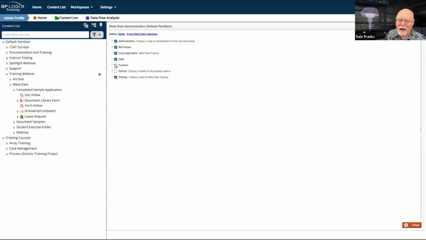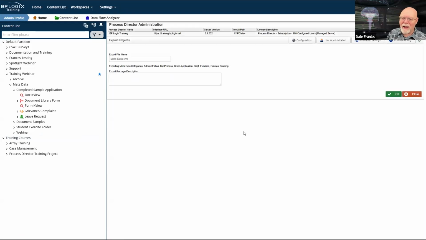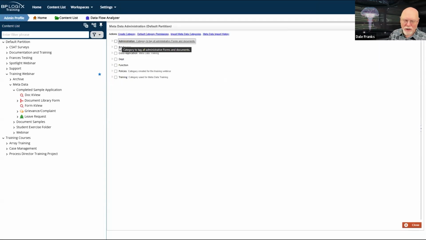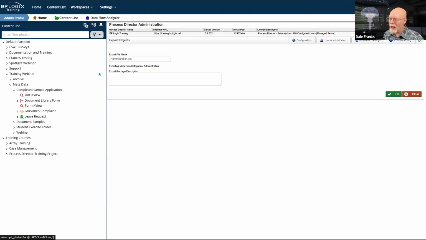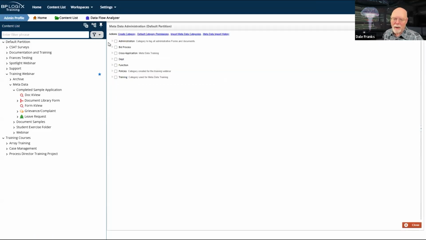Although I think I can select all 7 and then hit export metadata categories, and it will export all 7 for me. But I have to export all 7 of them either separately, or I have to select all 7 of them to export them all at one time. Whereas if you have just a single metadata category that is just one big tree, then all you really have to do is select that category and then export metadata categories, and it will export everything.